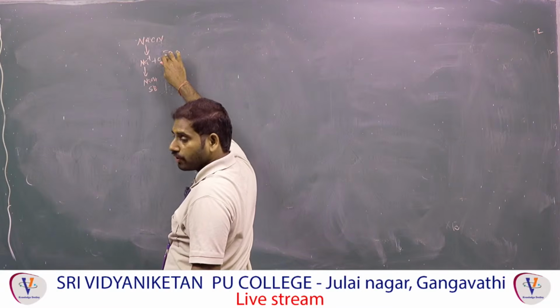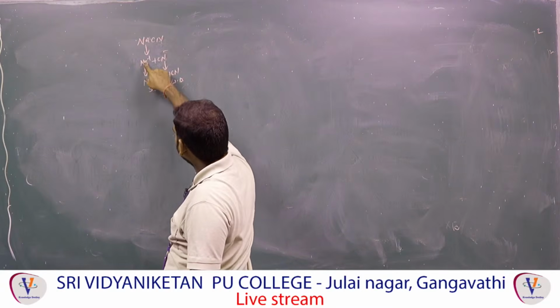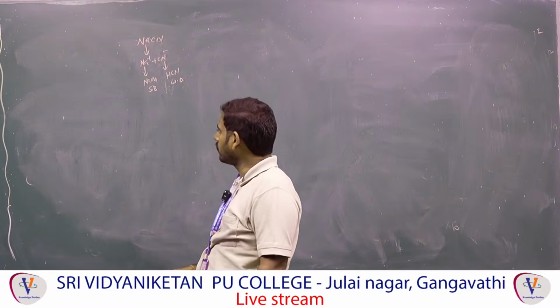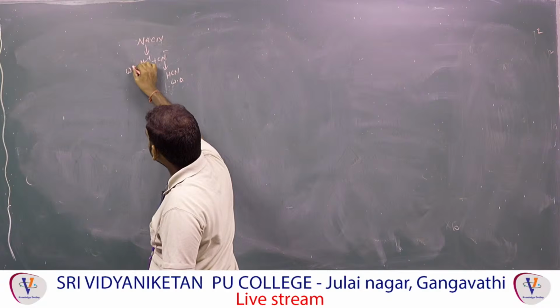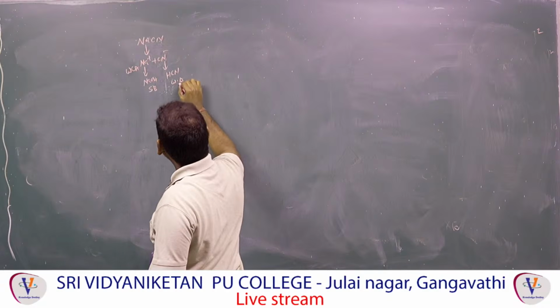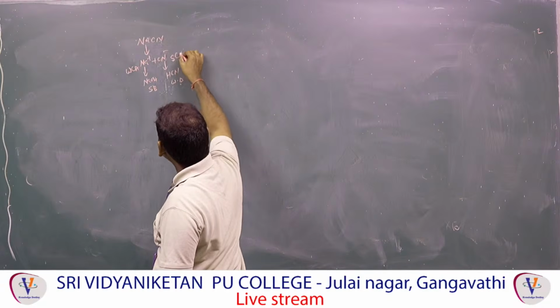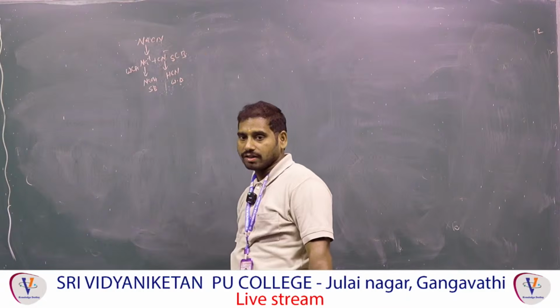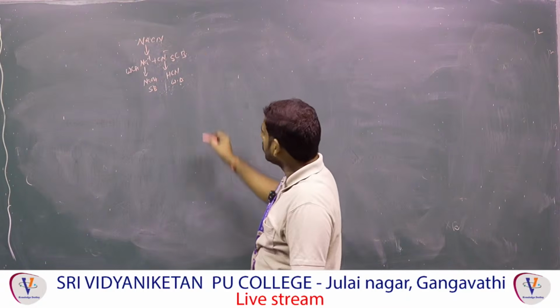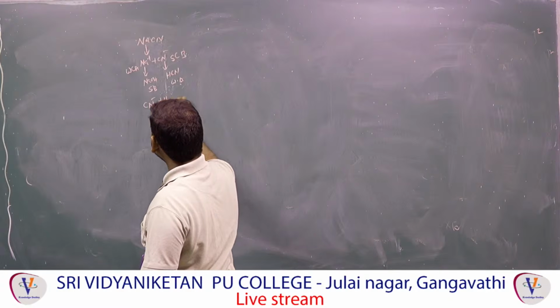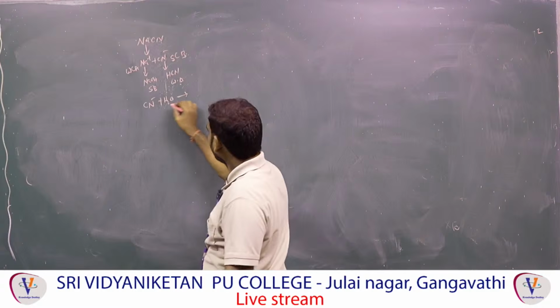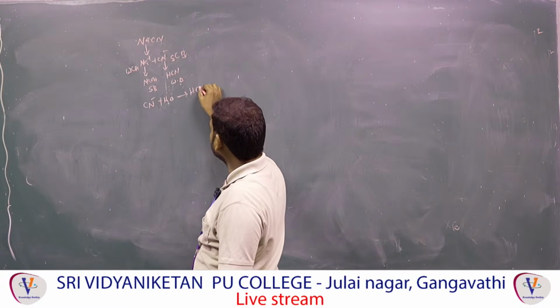An acid on loss of a proton changes to its conjugate base. A base on gain of a proton changes to its conjugate acid. That means a strong base has a weak conjugate acid, and a weak acid has a strong conjugate base. Of these two, which one undergoes hydrolysis? Which one is the strong one? CN- is the strong one. CN- is strong means it undergoes hydrolysis. Hydrolysis means adding water. You get H2O, H and CN, HCN will form.